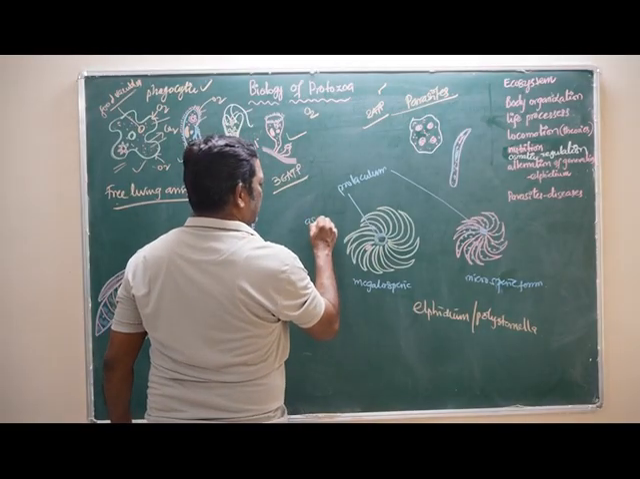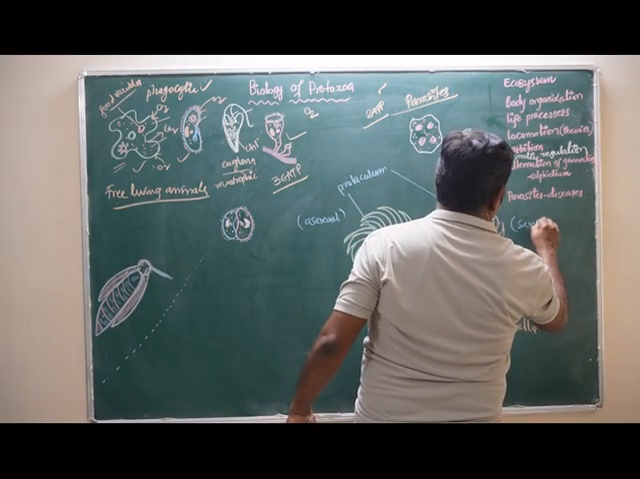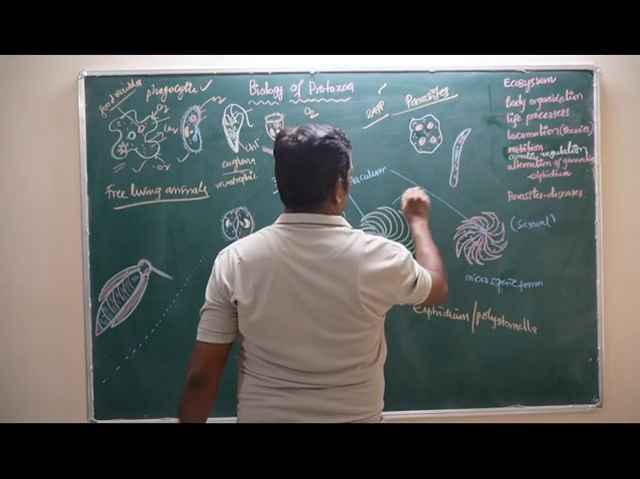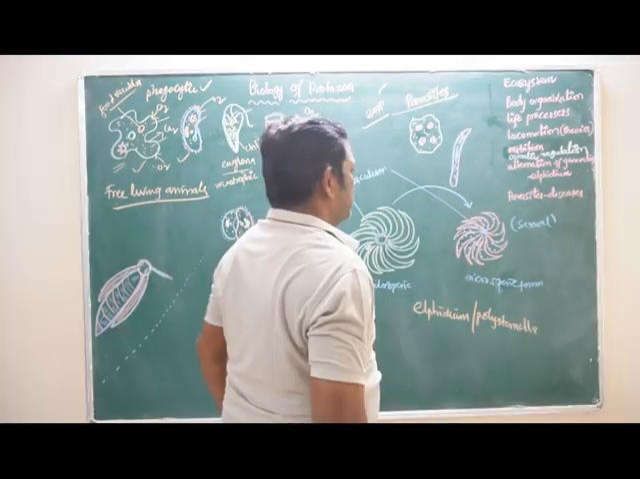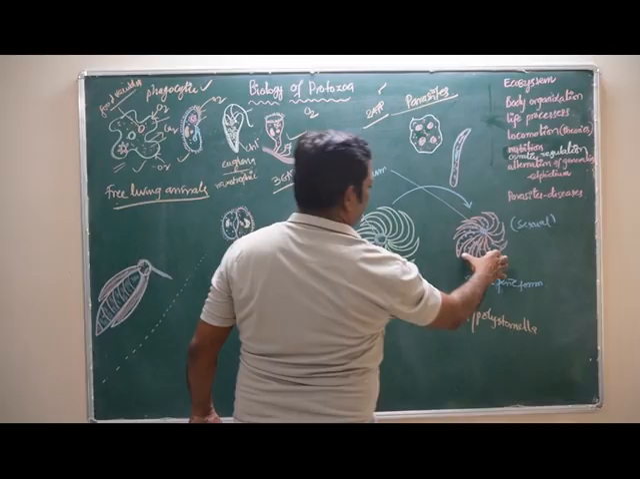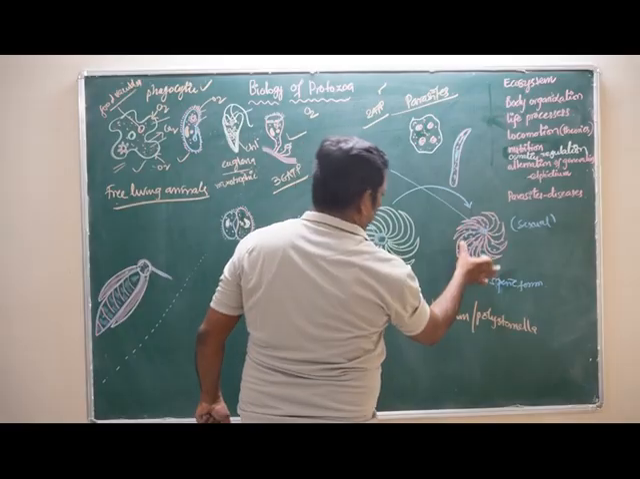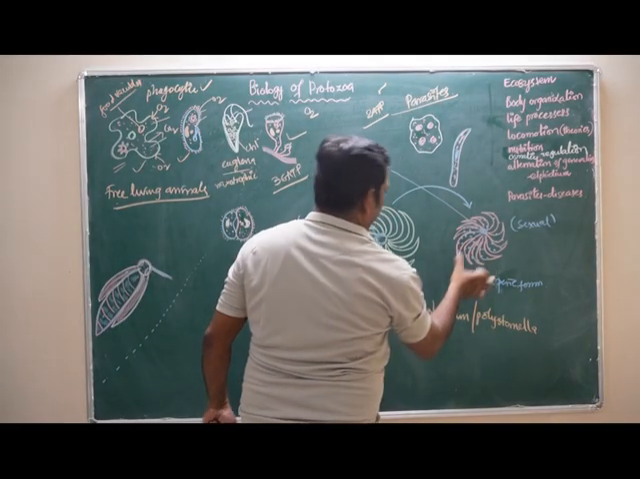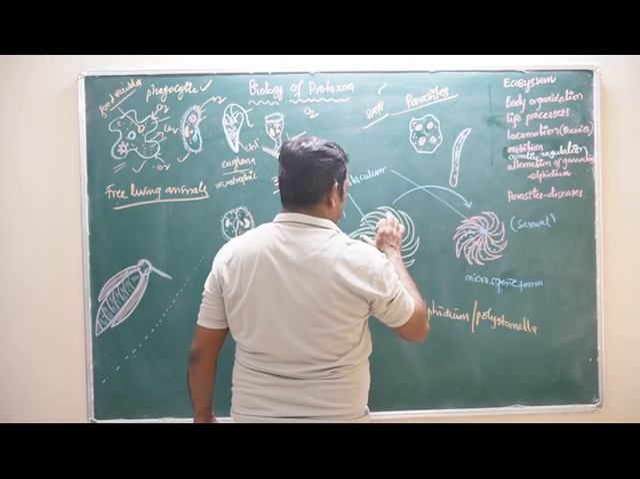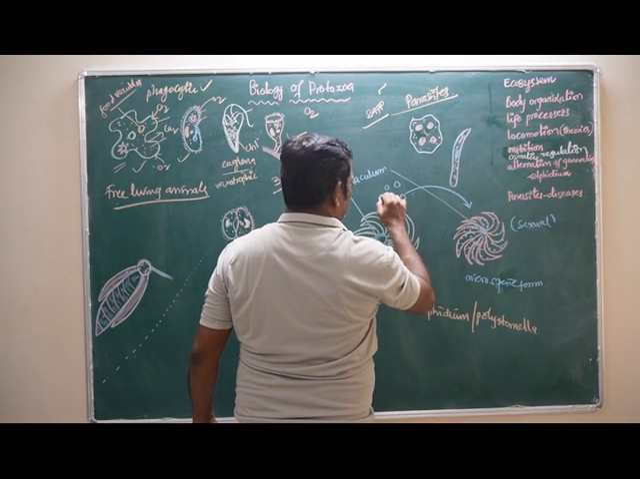The megalospheric form is actually the asexual form. The microspheric form is the sexual form. The megalospheric form can form the microspheric form during reproduction. So here, this is the megalospheric form, the asexual form, and this is the microspheric form, the sexual form. This megalospheric form can form the microspheric form by plasmotomy. Plasmotomy means the plasma present in the megalospheric form can split into many nuclei.